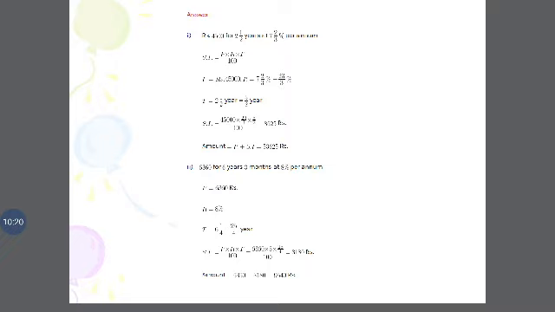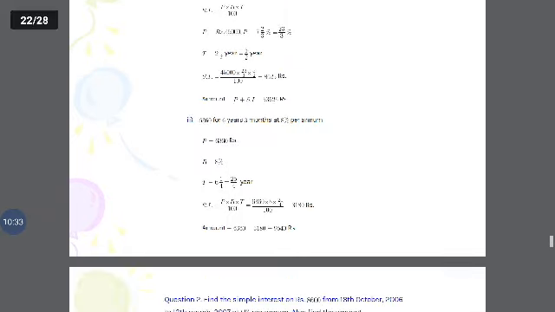Second sum: 6,360 for 6 years, 3 months at 8% per annum. Principal amount is 6,360. Rate of interest 8%. Duration of the period 6 1/4. So 6 4s are 24, 24 plus 1 is 25/4. Simple interest is PRT by 100: 6,360 into 25/4 divided by 100.